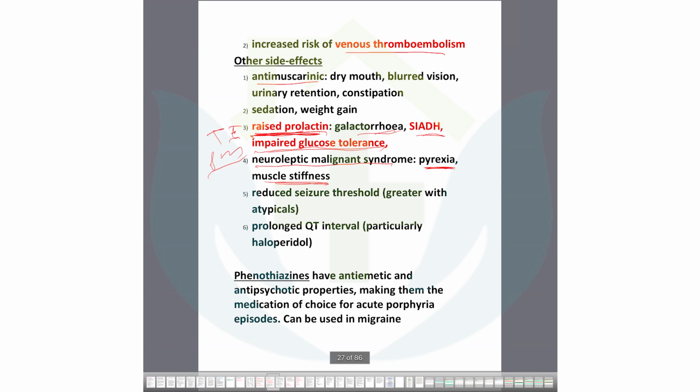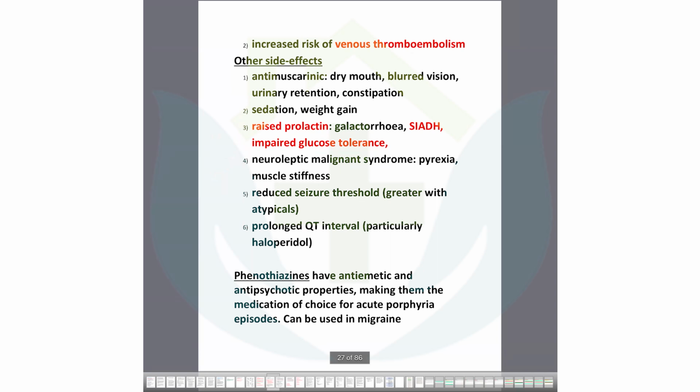I will come to the neuroleptic malignant syndrome and serotonin syndrome. These two syndromes are very important. They can reduce the seizure threshold. They can prolong the QT interval and block the potassium flux. So all these side effects are a question for psychiatry. Okay, so this you should know about antipsychotics.